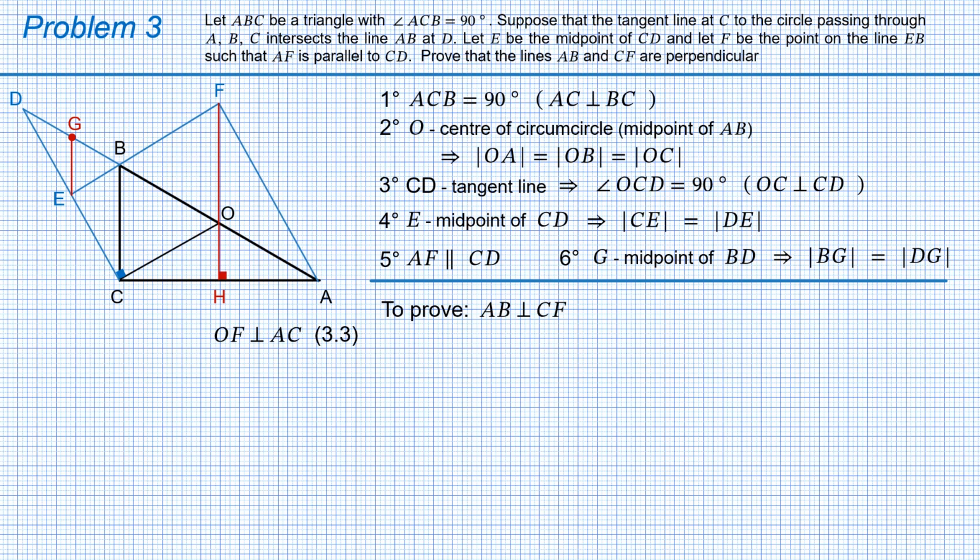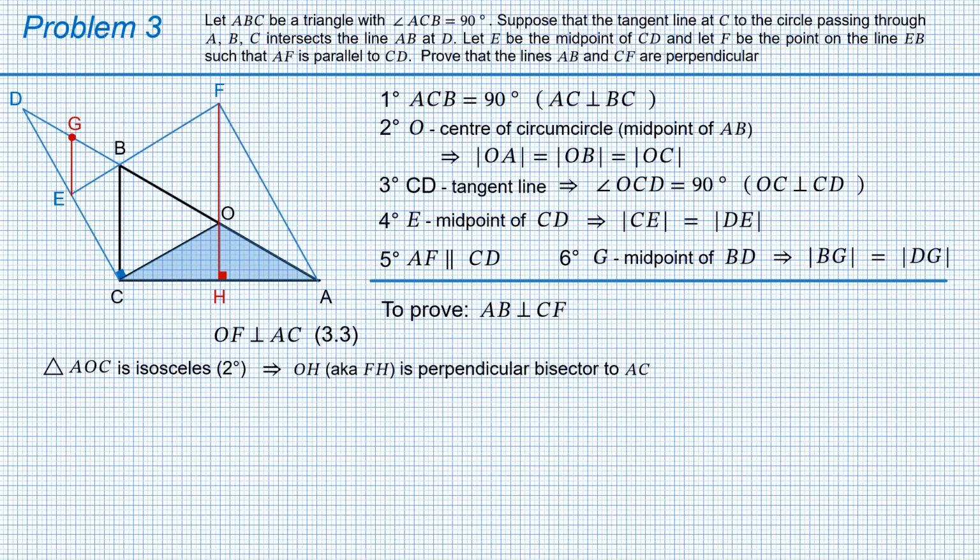Consider triangle AOC. Since side OA equals side OC, this triangle is isosceles, where OH is an altitude to the base.